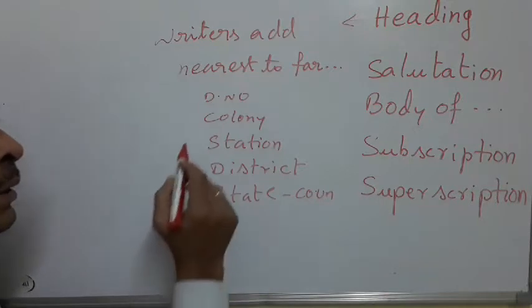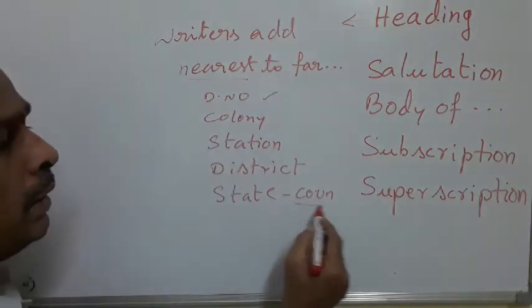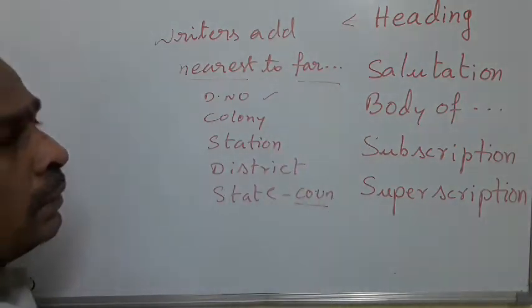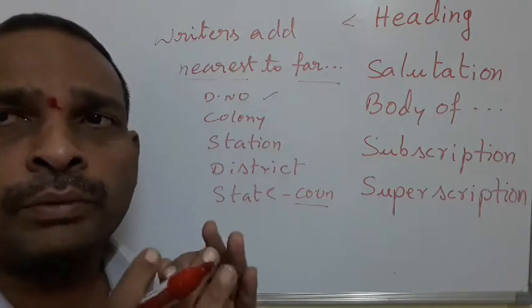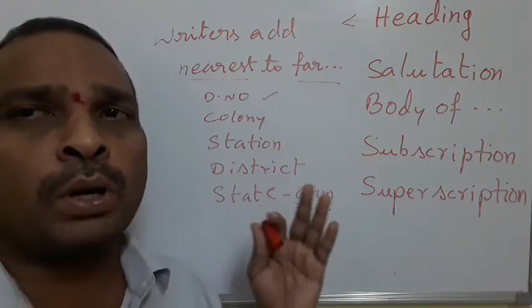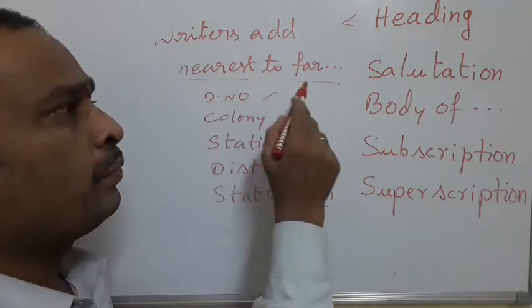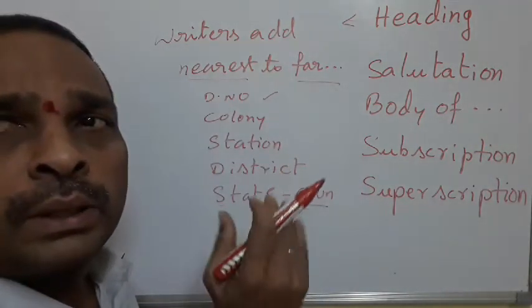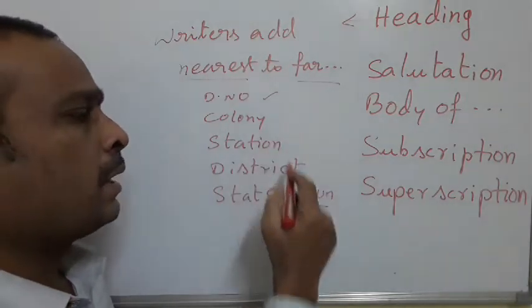Door number is the very nearest and the country is the farthest. Otherwise, we say narrow to broad. So we can learn either nearest to far off, otherwise narrow to broad. So this is the order.